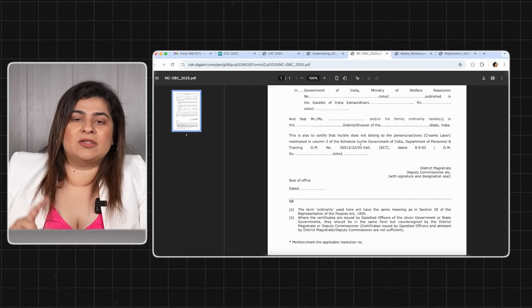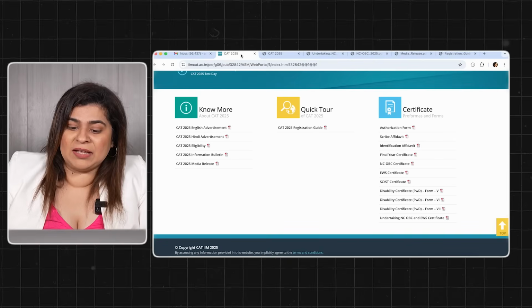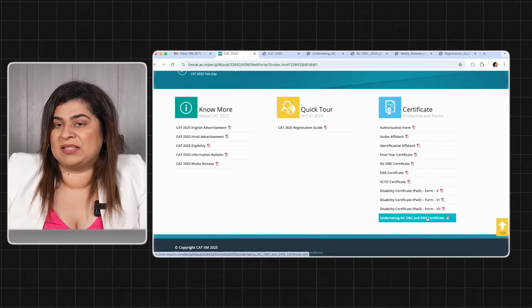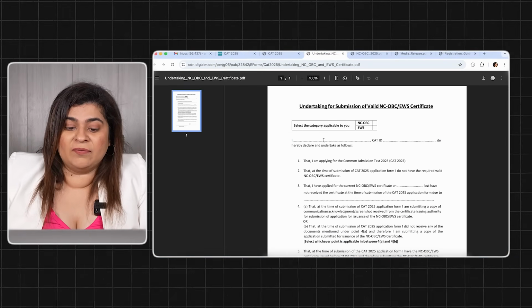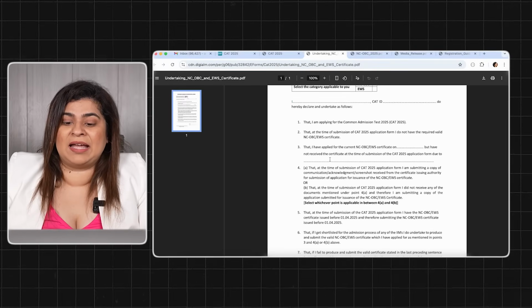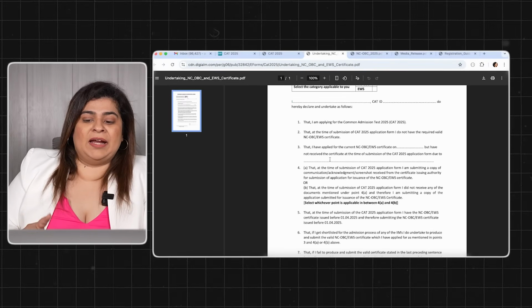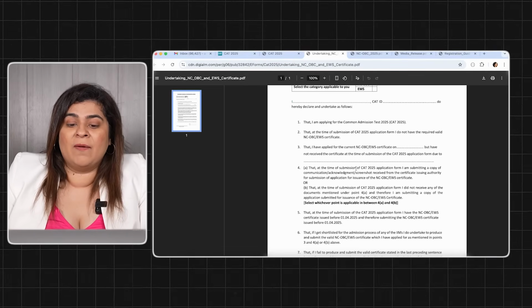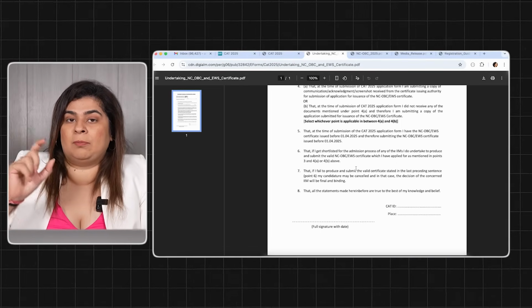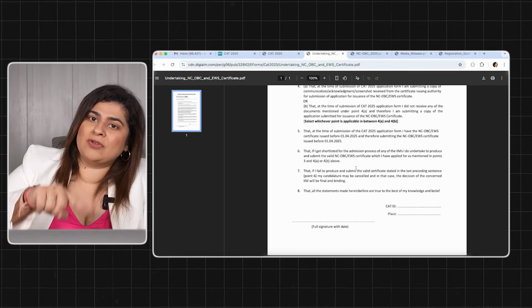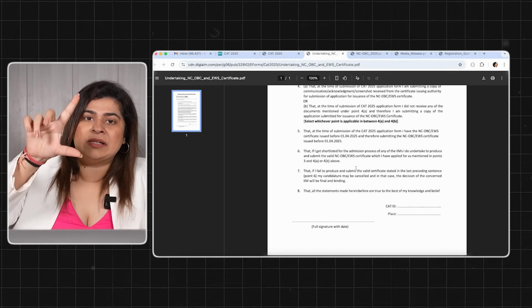So in that case, your old certificate, plus there is a section called undertaking of NCOBC and EWS certificate. This is basically to tell that at the time of my application I don't have it, but I have applied for renewal. So you would have the details of your renewal application submitted, this undertaking, plus your old form, plus your renewal card receipt.